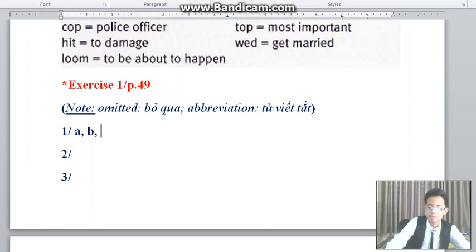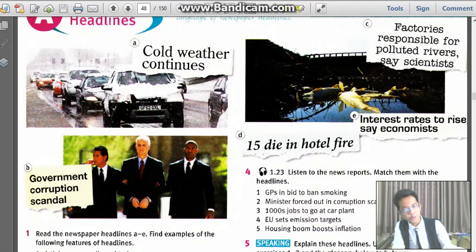C. And D, do we have 15 die in hotel fire? In normal English, 15 people died in the fire in the hotel. So also D with the article.